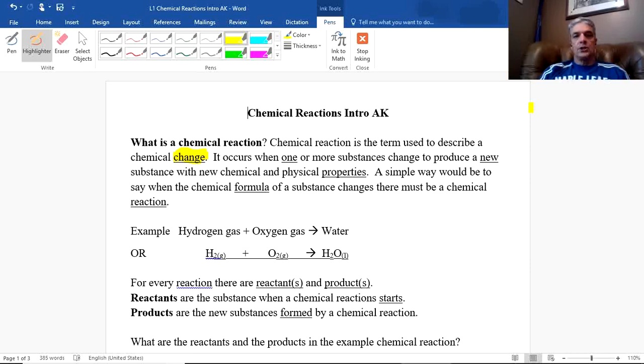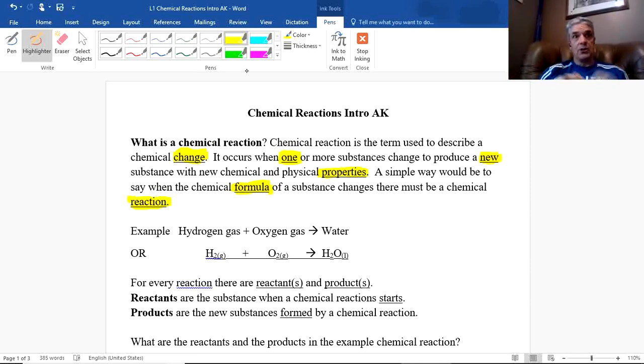So a chemical reaction occurs when one or more substances change into a new substance with new chemical and physical properties, okay? And so this means that new things are being made. I like to put it, from a chemistry point of view, in a more simplistic way: when the chemical formula of a substance changes, then there must be a chemical reaction. So a chemical reaction is changing those chemical formulas, as opposed to other things.